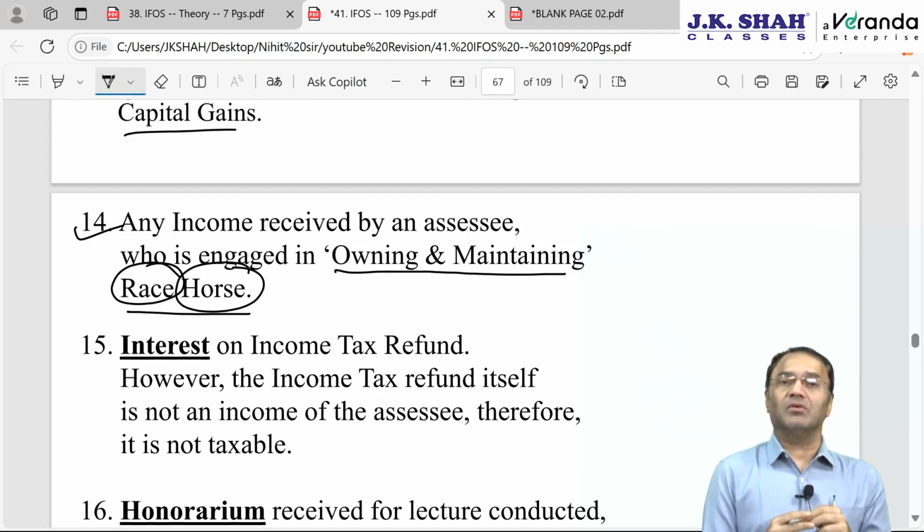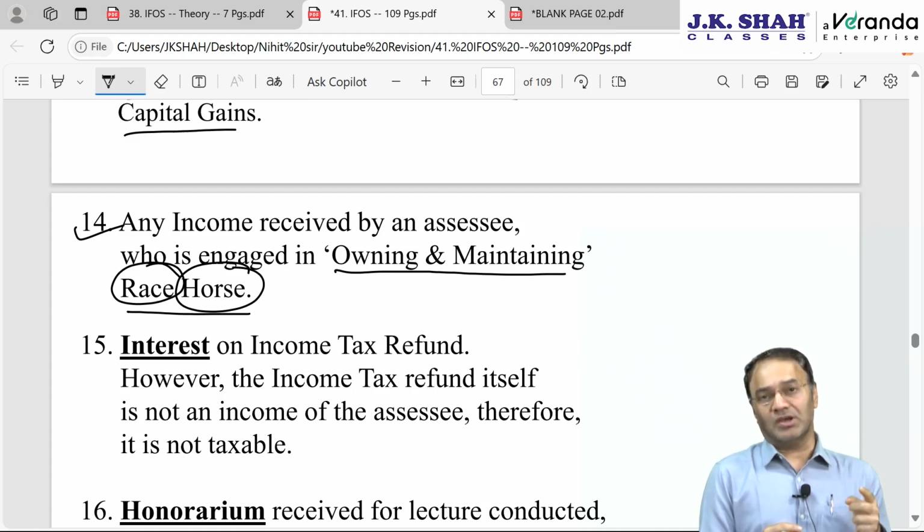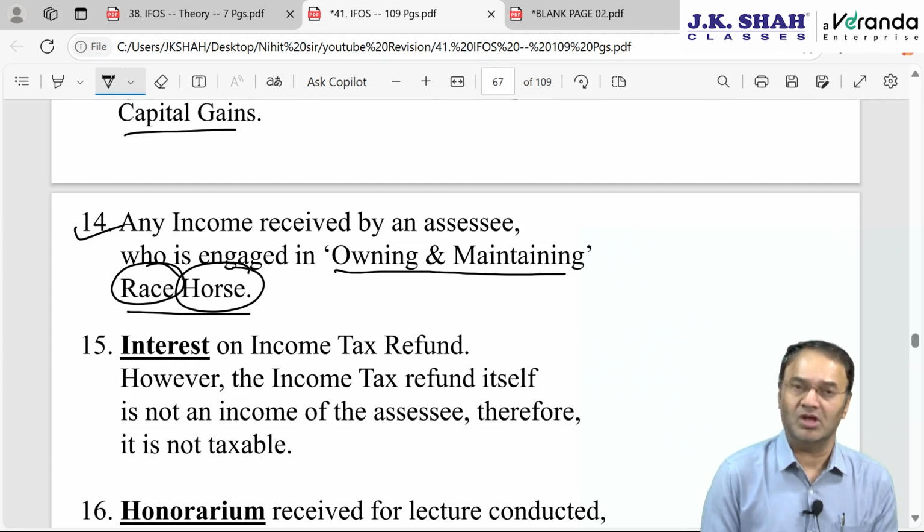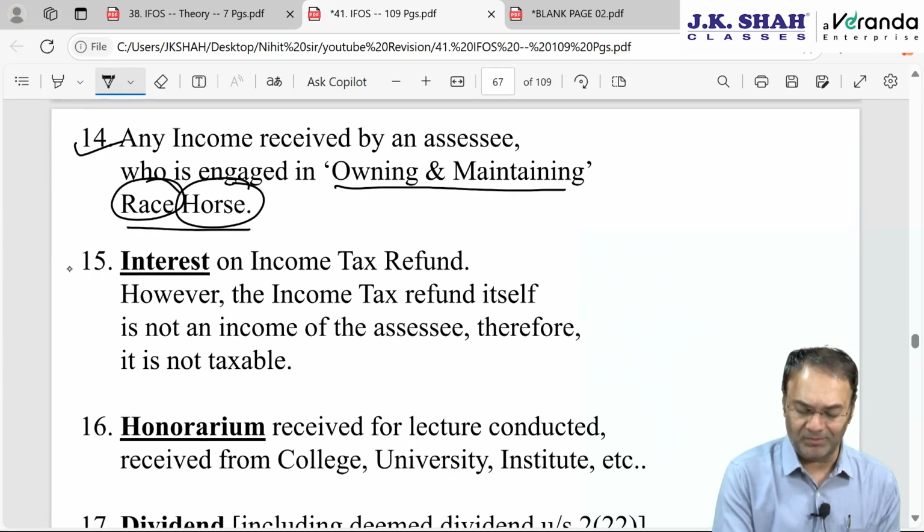During my time, there was one horse called Badal in Bollywood films. Somebody who used to let out that white color big horse for movies, for a production of Hindi movies. Then in such situation, that was his business activity. Then letting out of a normal horse will be under the head PGBP.